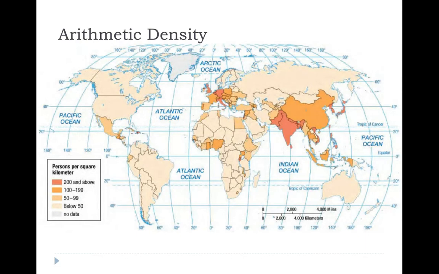This map shows arithmetic density. Remember, arithmetic density is people per square mile or people per land area. This is the typical type of density that we see. On this map, you can see our population clusters of China, India, Indonesia, and Europe. These 4 areas all have very high arithmetic densities, meaning they have roughly 200 or more people per square kilometer, compared to the United States that is at below 50.